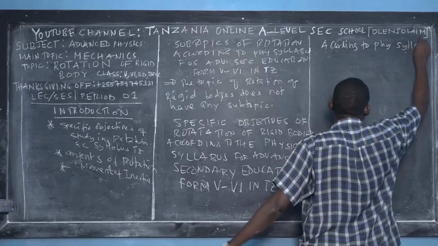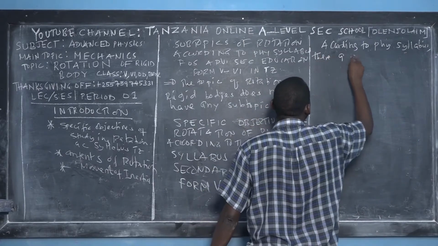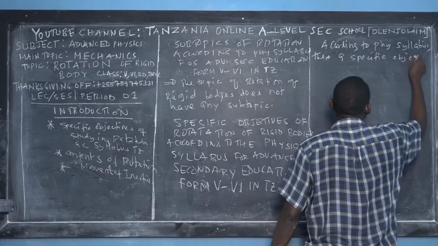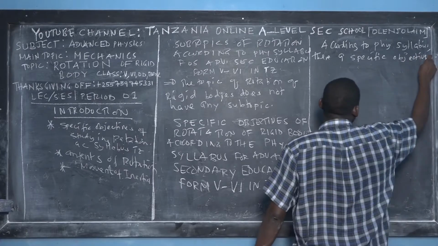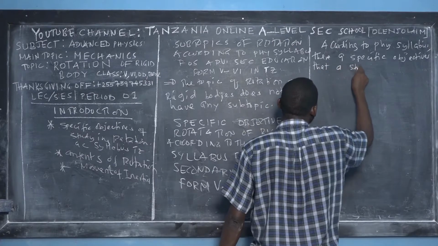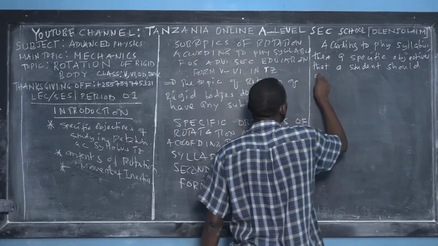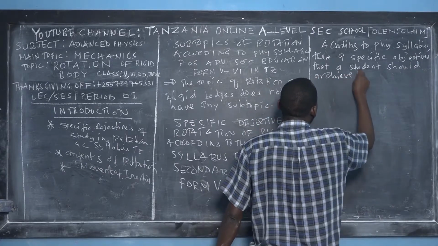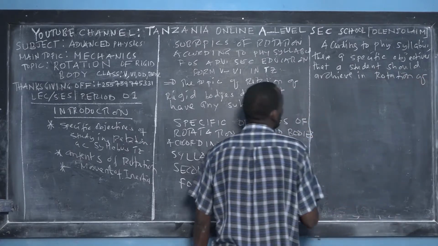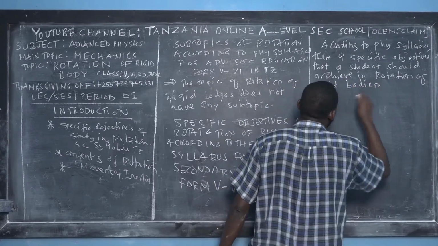According to this physics syllabus, there are 9 specific objectives that a student should achieve in learning rotation of rigid bodies, right?